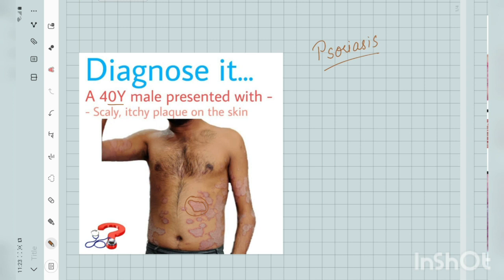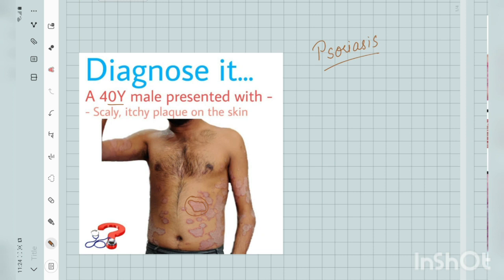In environmental factors, we have trauma to the site, some infections like group A beta hemolytic streptococcus in guttate psoriasis, and some metabolic factors, stress, alcohol intake, smoking, sunlight exposure. Yes, sunlight exposure is also used in treatment of psoriasis, but in some genetically predisposed people, this sunlight exposure can lead to the development of psoriasis also. And drugs: anti-malarial drugs, beta blockers, withdrawal of systemic steroids, statins, lithium, penicillin, and interferons are the main etiological drugs for the development of psoriasis.